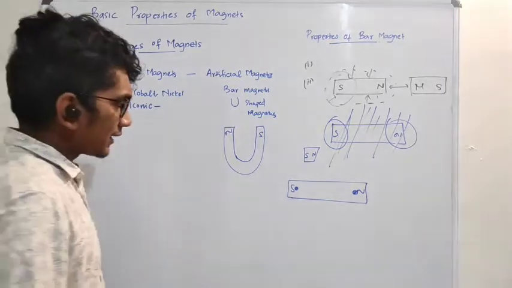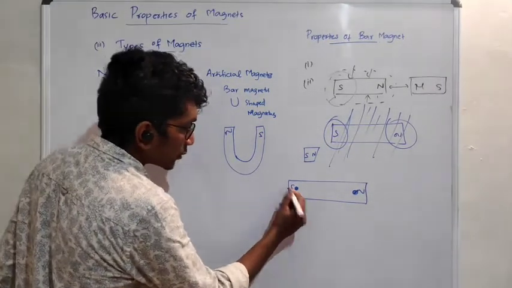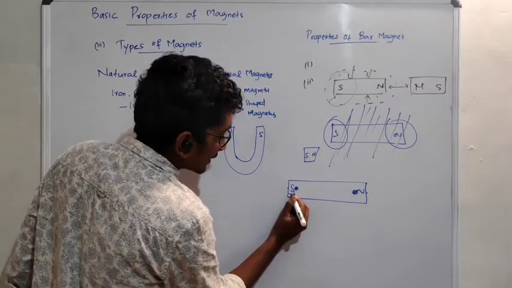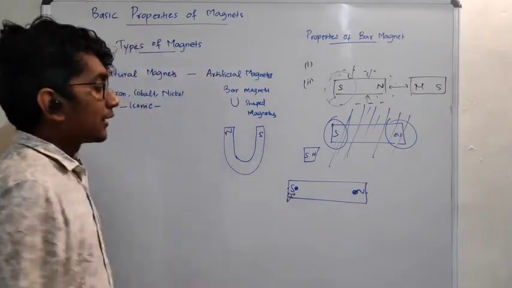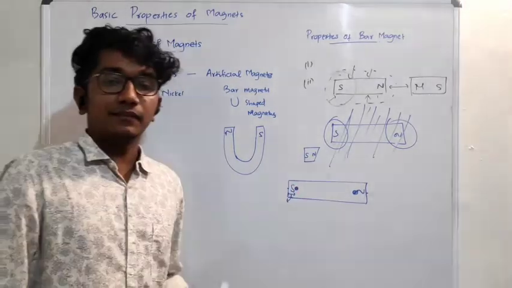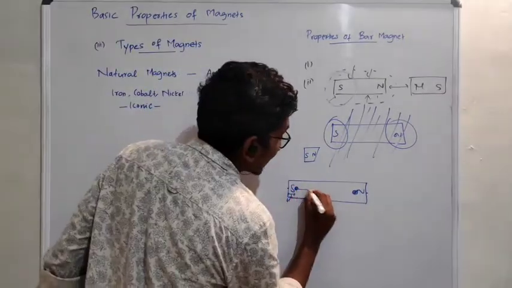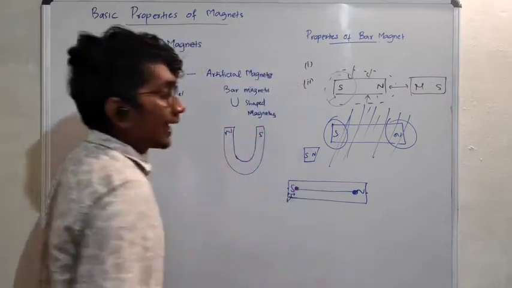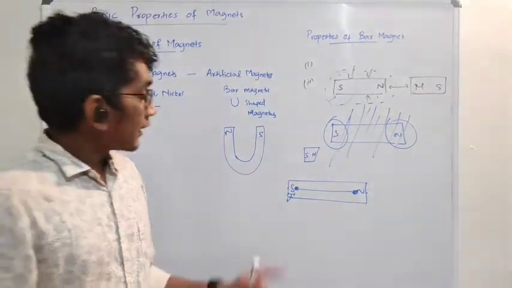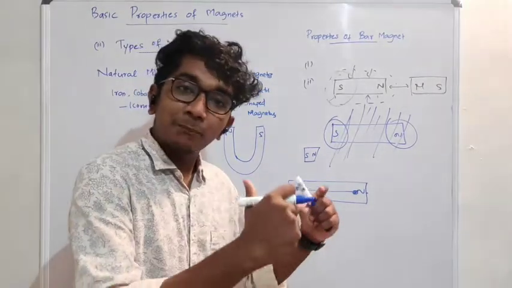The south pole is not at this end point, and the north pole is not at this end point. There is a slight difference between the real end, or the geometric end, and the magnetic end. So this is what is magnetic length. What is magnetic length? The length between two magnetic poles, two opposite magnetic poles.